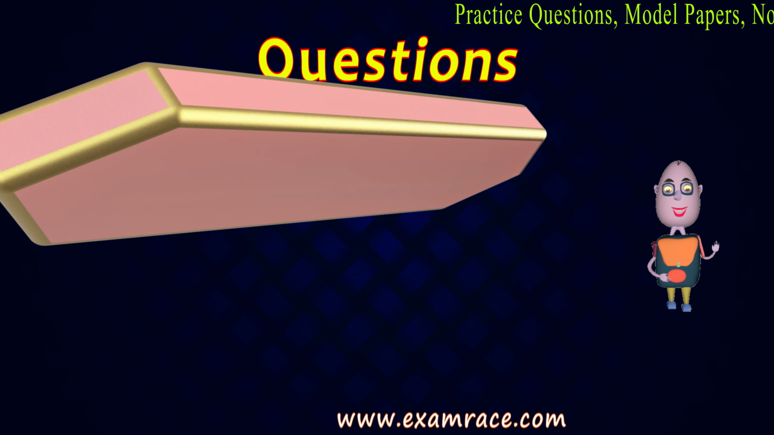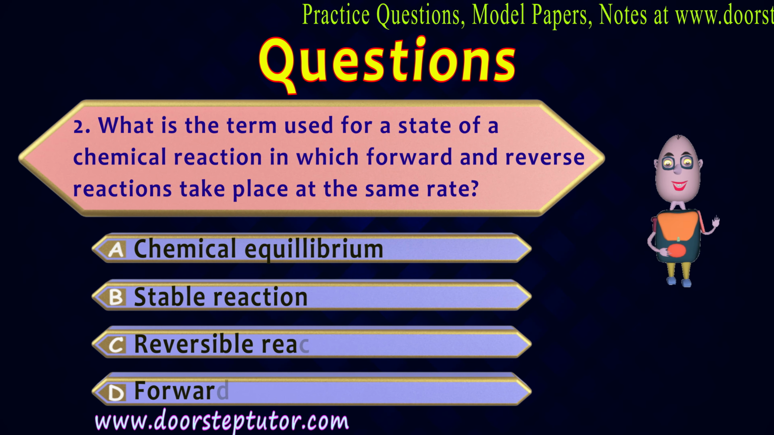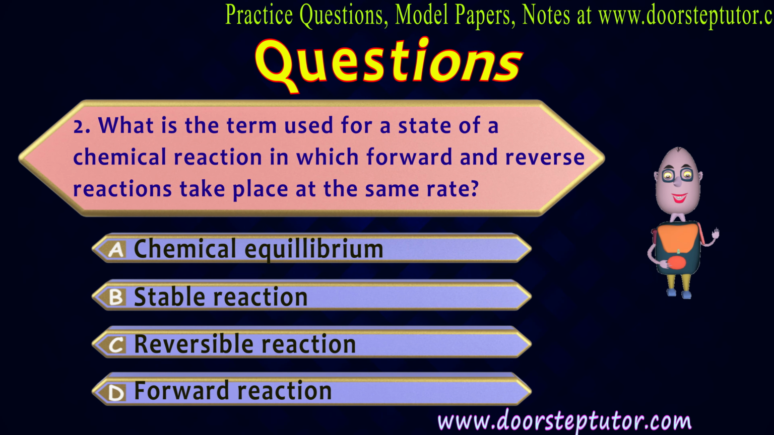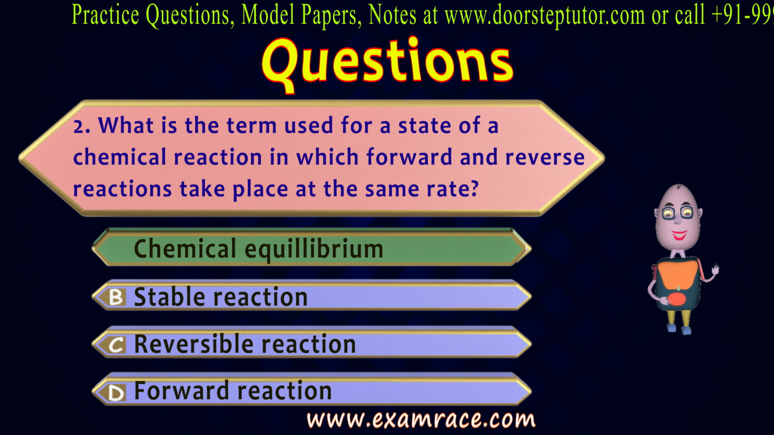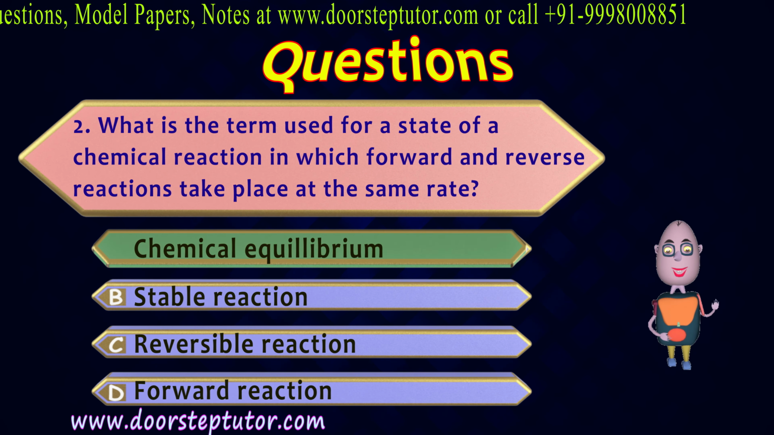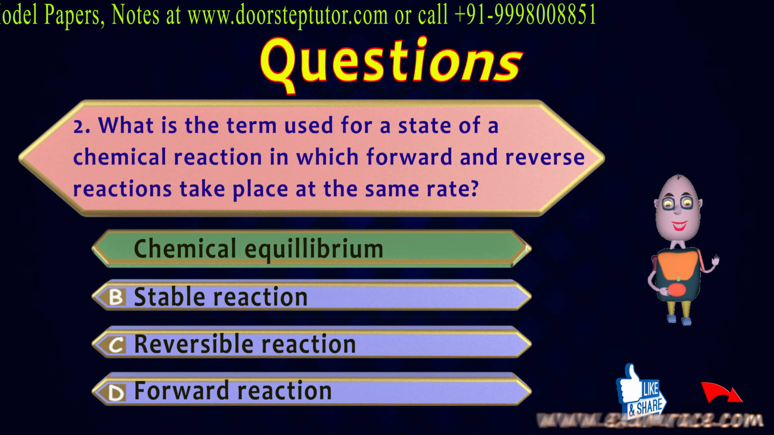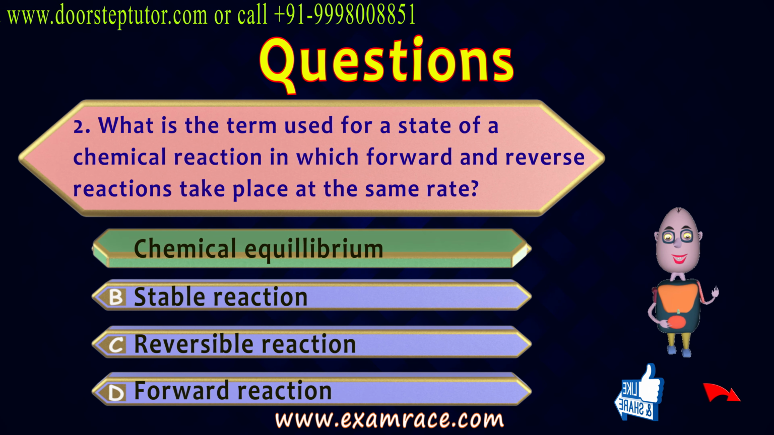Okay, next question is, what is the term used for a state of a chemical reaction in which forward and reverse reactions take place at the same rate? So the answer is chemical equilibrium. It is also the definition of the equilibrium state. All the other three options are incorrect. So these were the topics we have covered today.